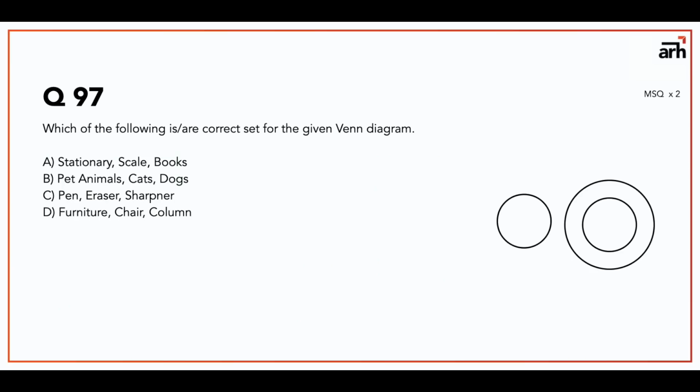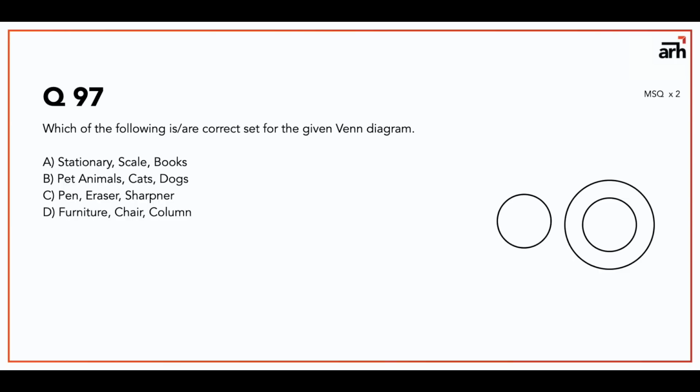Question number 97 is based on Venn diagram. So generally you are given a set of words and you are given 4 Venn diagrams, but it's a reverse process here. You are given a Venn diagram already and you have to find which word set is correct or applicable for the given Venn diagram. So if you see stationery, scale and books. So if you consider the right outer circle to be stationery, scale can be totally inside that and books can be outside. So for one it follows.